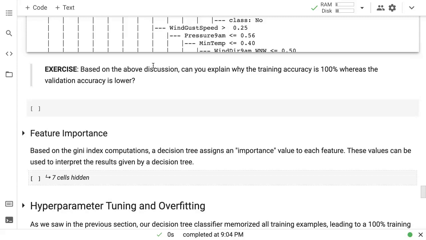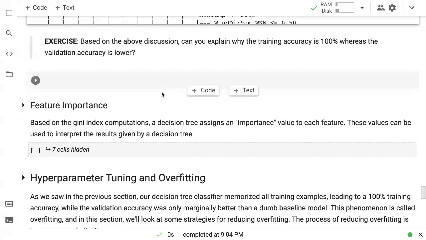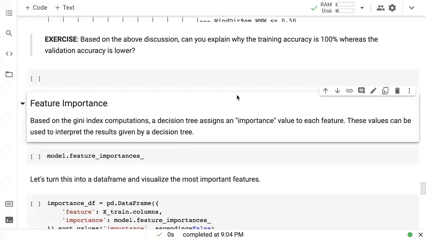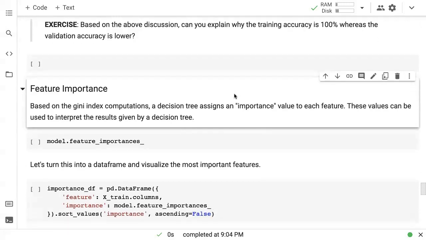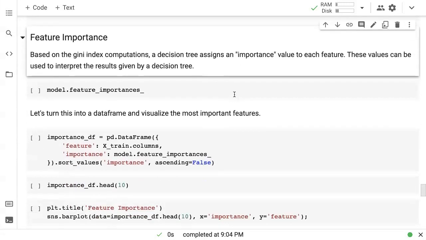That may or may not end up well, because it's going to ultimately boil down to a specific training example. And this is what is called overfitting, where your model has learned or memorized specific training examples and does not generalize well to examples that it has not seen before.